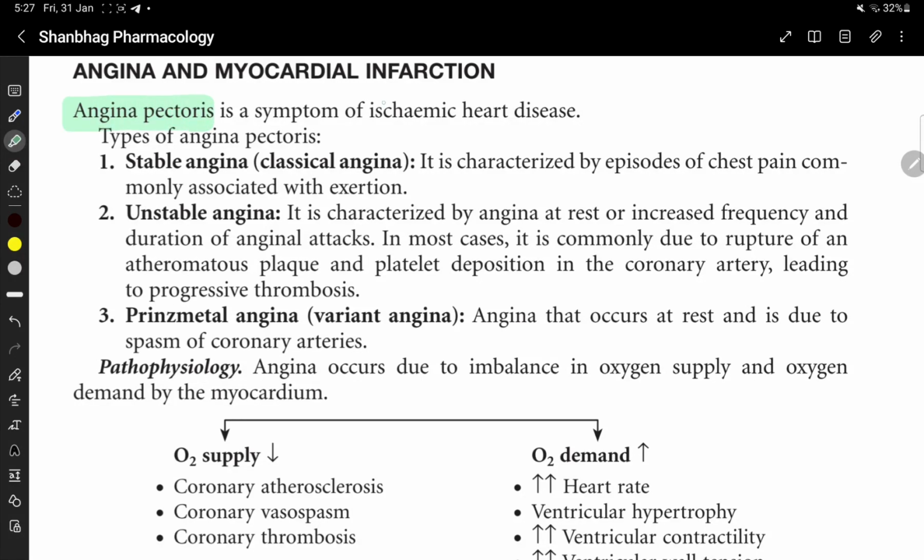Angina pectoris is a symptom of ischemic heart disease. Types of angina pectoris: stable angina or classical angina, unstable angina, and Prinzmetal angina or variant angina. Stable angina or classical angina is characterized by episodes of chest pain commonly associated with exertion.